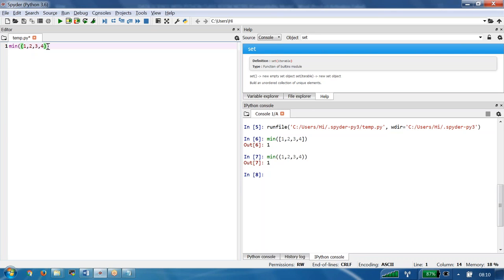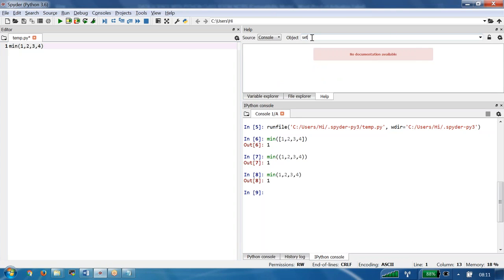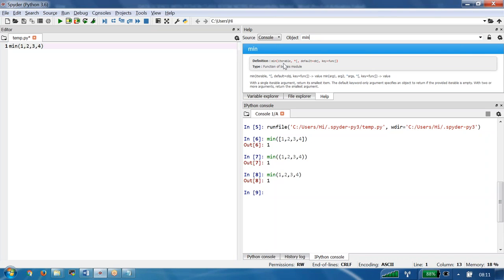Overall, what I want to explain here is, let us say, can I pass here instead of list and set, directly I am passing here like this. Will it work? Now we see here what we got. It is working. So we can use the min function, and what is the syntax of the min? Any object we can pass it basically. It may be iterable objects. Iterable means continuous object, sequence object. Now that's what I passed here, individual numbers, or I passed here set, or I passed here list. I am able to get it.